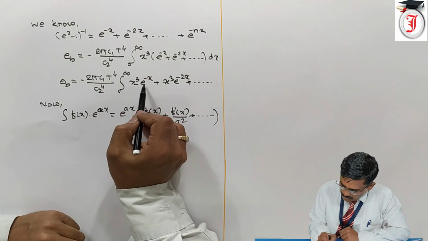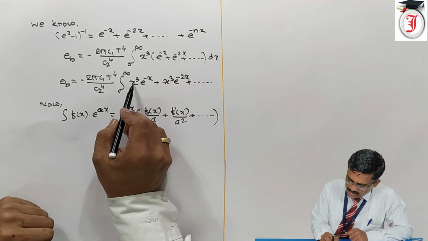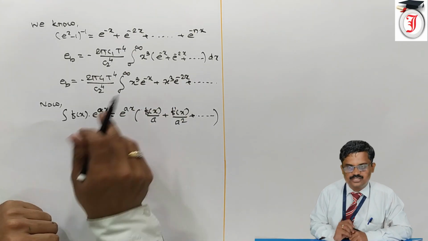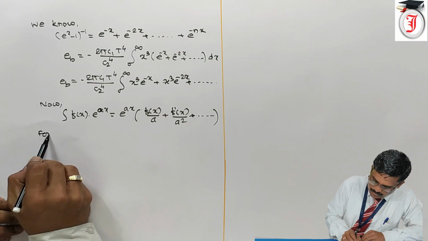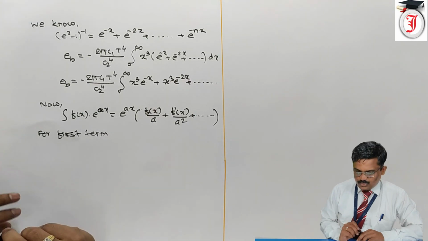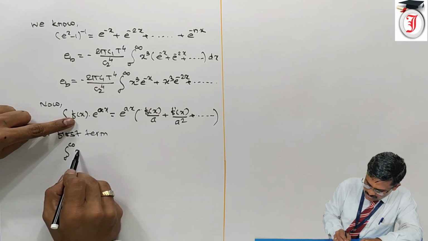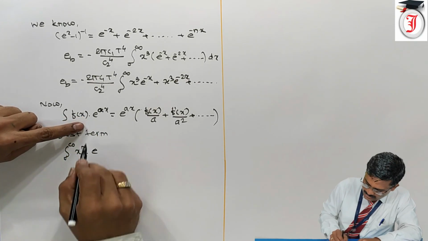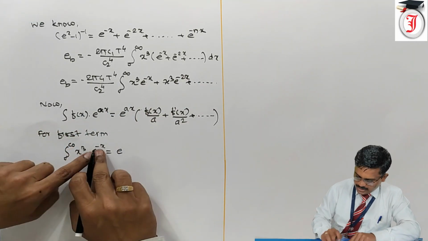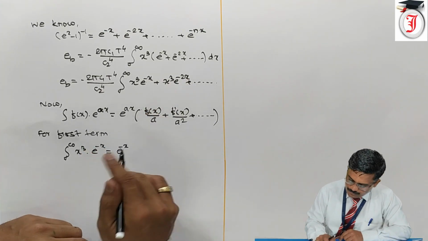So to solve the integration of this first term, we have to expand it like this. Here f of x is nothing but x cube, and e raised to ax is nothing but e raised to minus x for the first term. So for the first term we get integration 0 to infinity, e raised to ax as it is, that is e raised to minus x as it is, into f of x upon a.